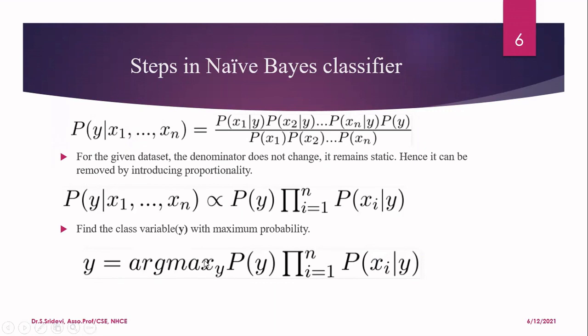For that we are going to substitute this. If you see here, the same term I have written here, and I have added one more thing called argmax of y. If you have more than one class, you are going to find the class with maximum probability. That is indicated by this particular term, argmax of y. It's nothing but for the variable y, I am taking the maximum probability value. That is my outcome now.